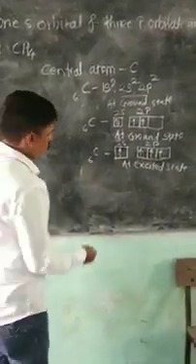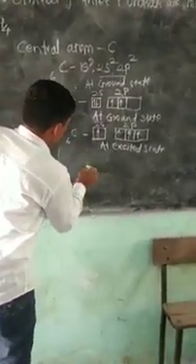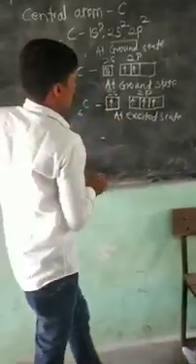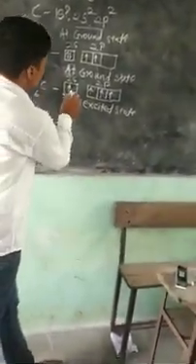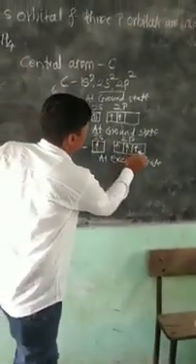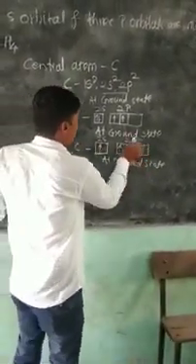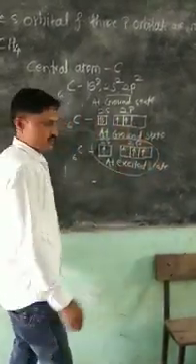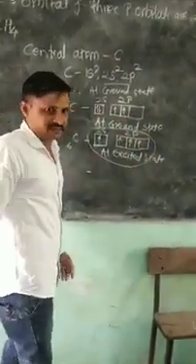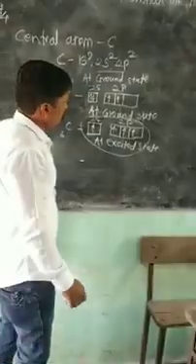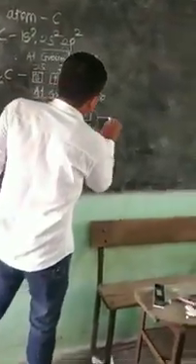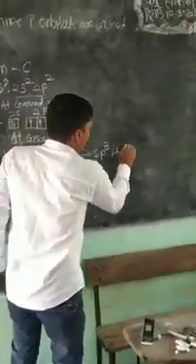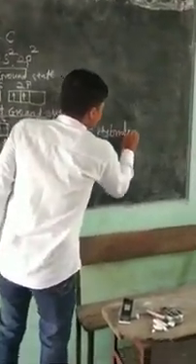So the concept of hybridization is that 1s orbital and 3p orbitals are combined to get the sp3 hybridization.